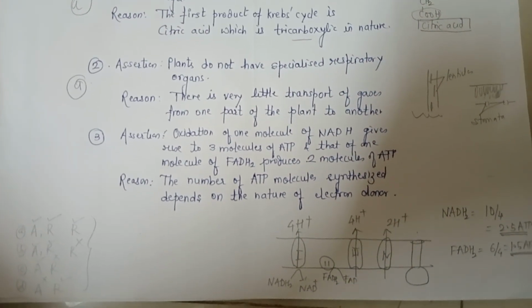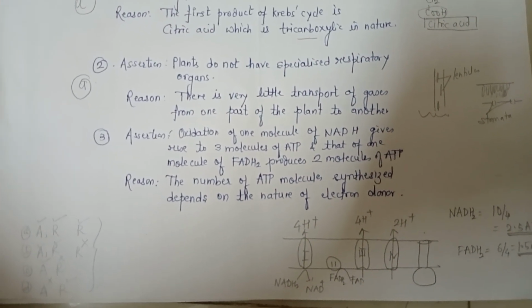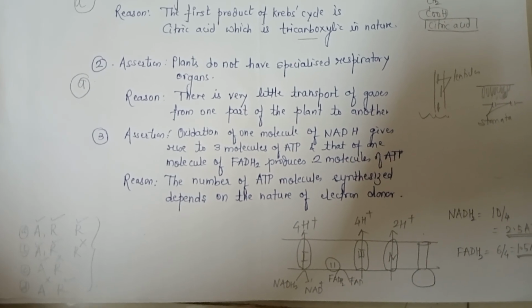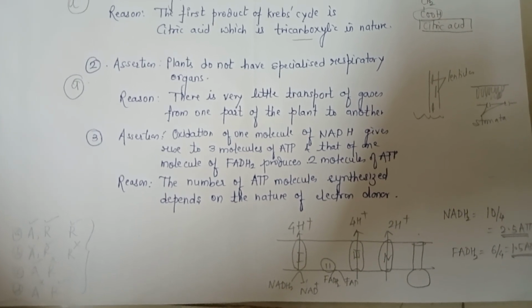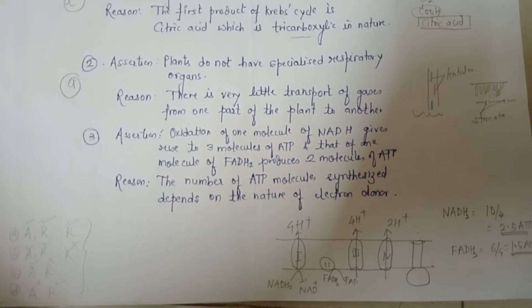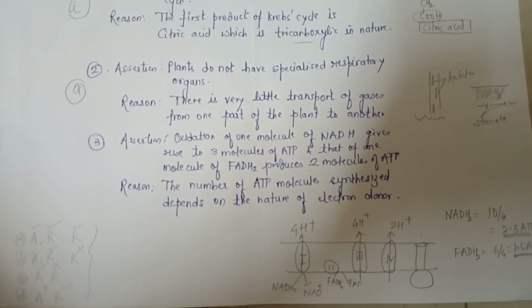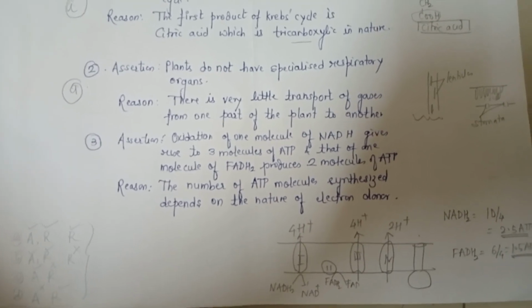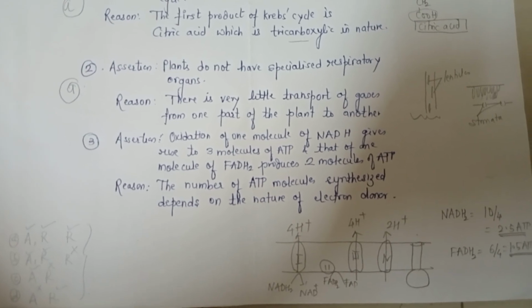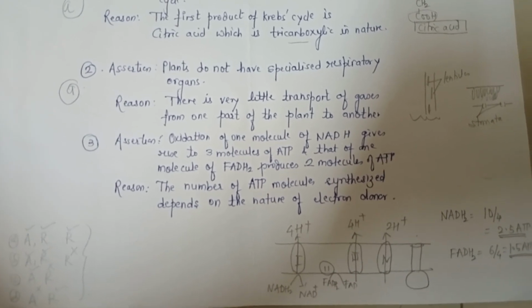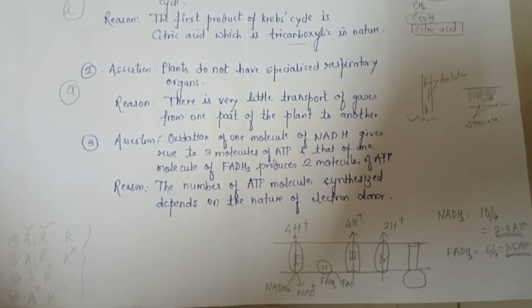Oxidation of one molecule of NADH gives rise to 3 molecules of ATP, and that of one molecule of FADH2 produces 2 molecules of ATP. The reason given is the number of ATP molecules synthesized depends on the nature of electron donor.